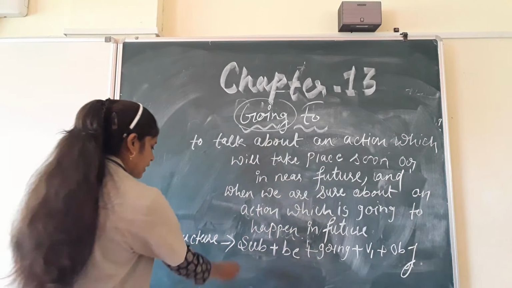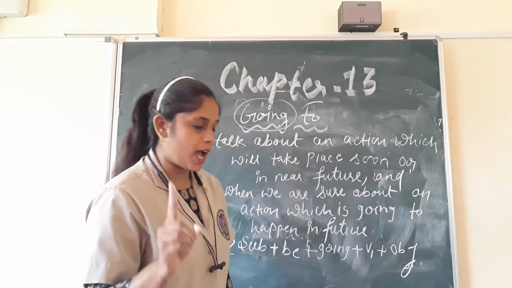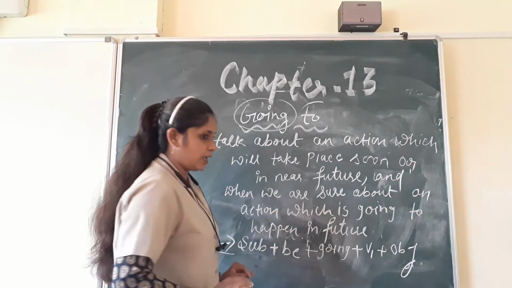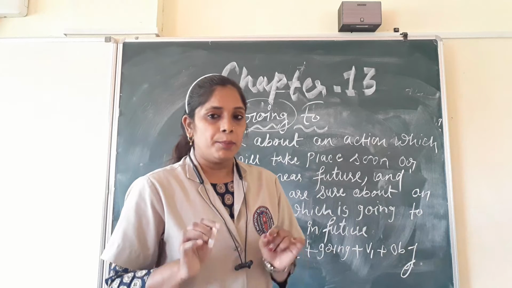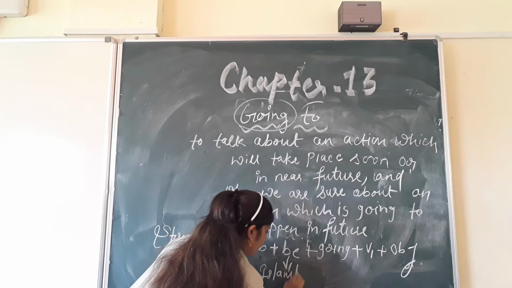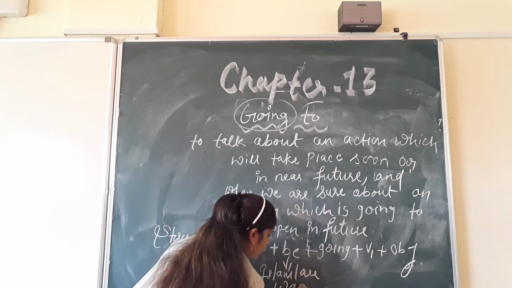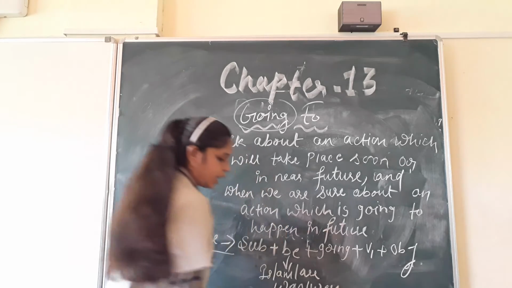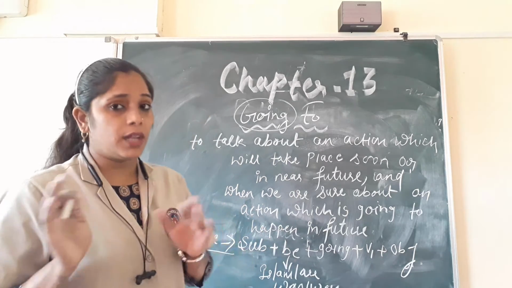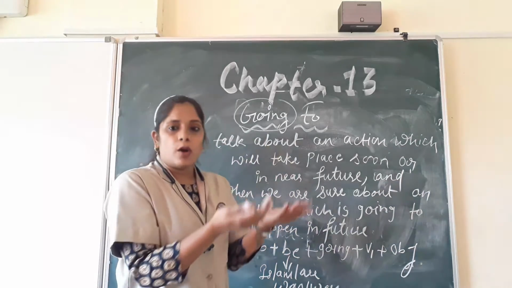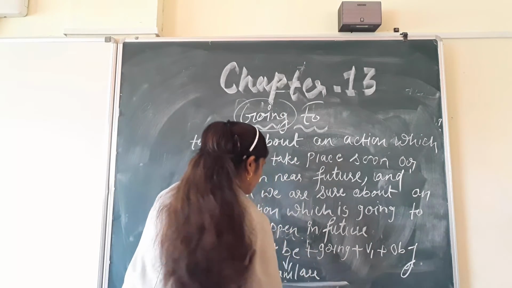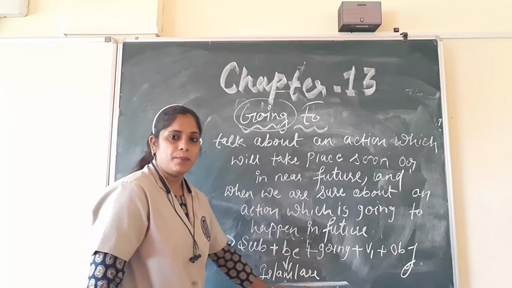So see the structure here. See children, so first of all we have subject. Now after that we have be. What is the meaning of be here? Be, it means we can have is, am, are, was, were. Okay, be, it means we can use is, am, are. Was, were we will not use because we are talking about future. So be, it means is, am, are.